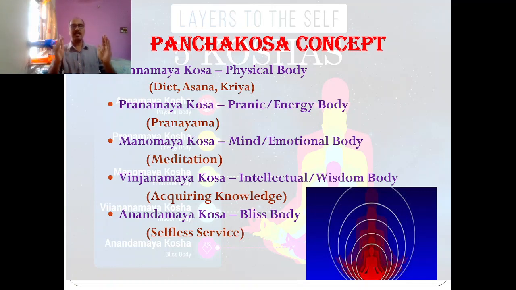Then the second layer is called Pranamaya Kosha, or pranic body or energetic body. For any problem with our Pranamaya Kosha, the rectification measure is to do pranayama or breathing exercises. The third inner layer is Manomaya Kosha, or mind body, also called emotional body. For any problem with our mind, the rectification measure is to do meditation.